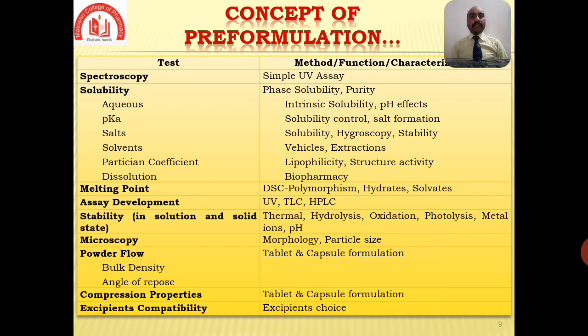For solubility, there is phase solubility, or we can say purity study. For aqueous, intrinsic solubility or effect of pH can be studied. Then for dissociation constant, solubility control, or we can say salt formation, can be studied.